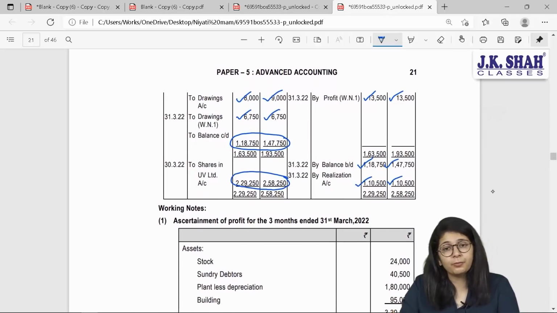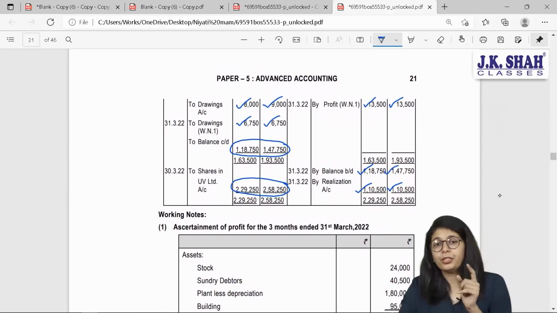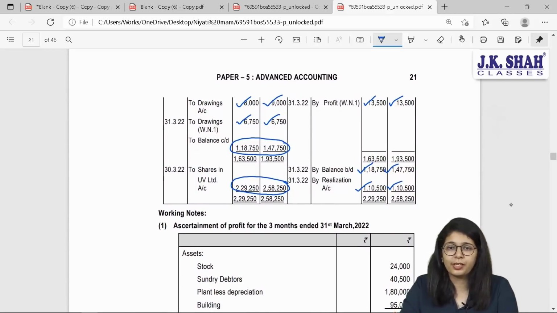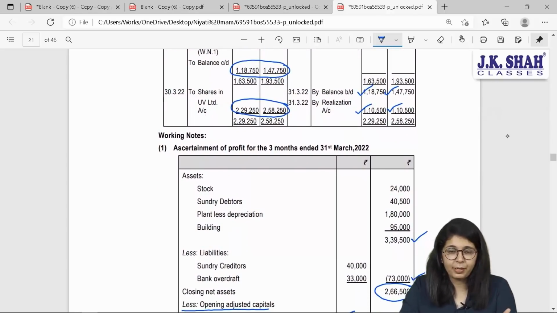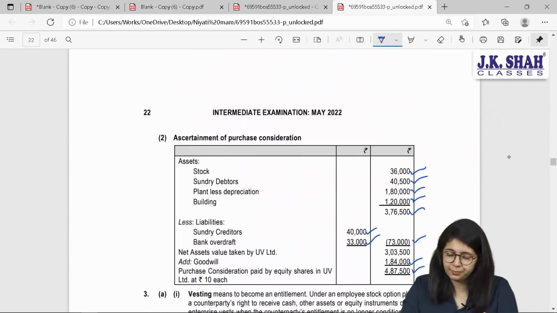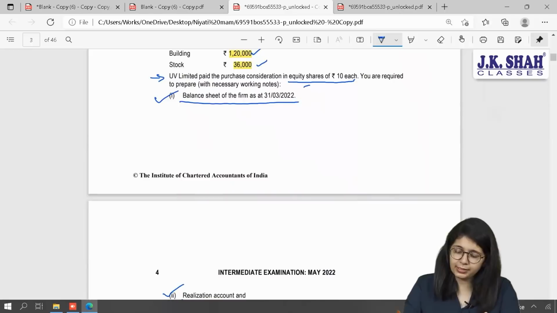What is the new part of the sum? That you have to prepare a new balance sheet, and based on that balance sheet, the further sum is going to be solved. This entire sum is a regular sum. You can do it easily. Okay. Can we now proceed? Yes? Okay. Let us come to our next concept, next sum.